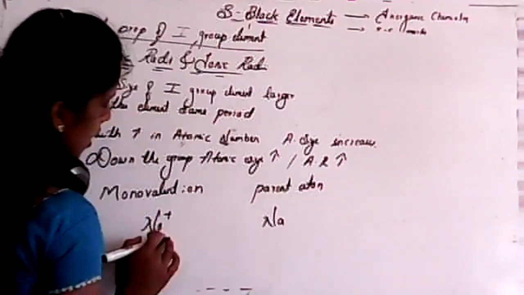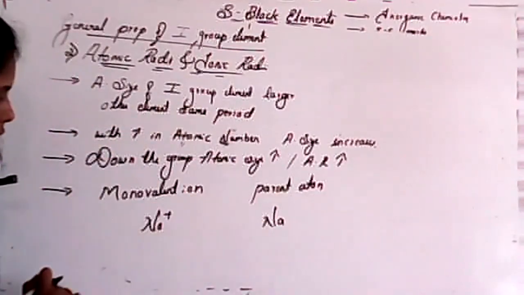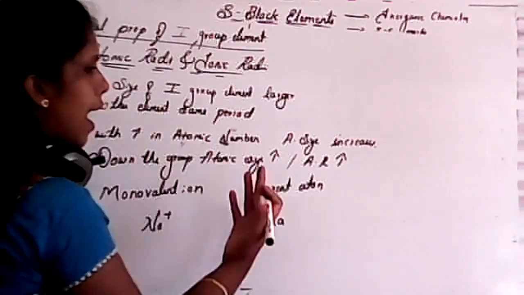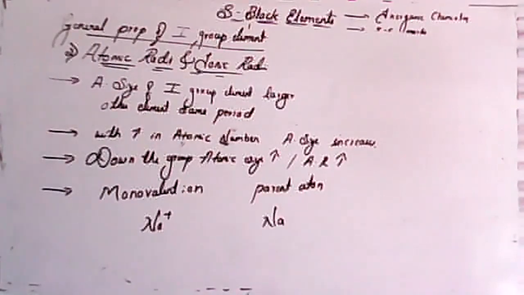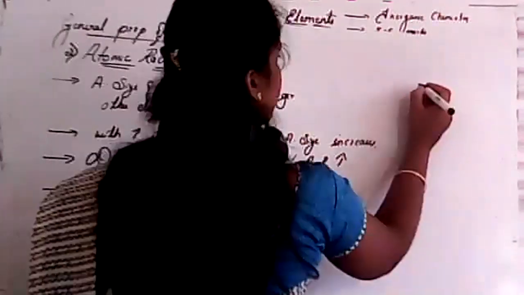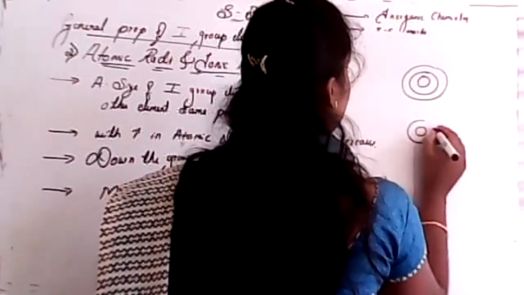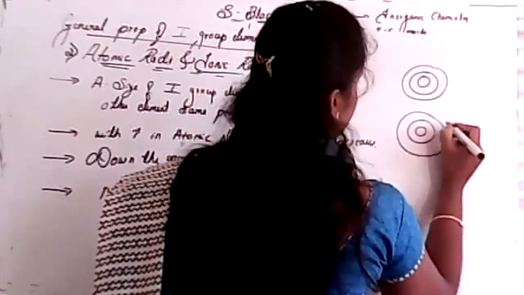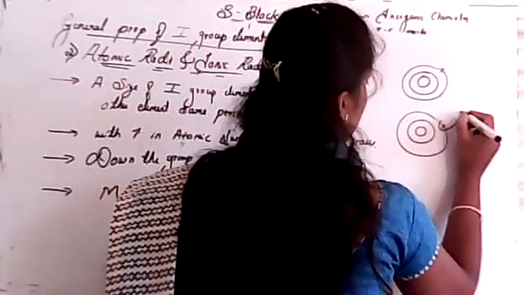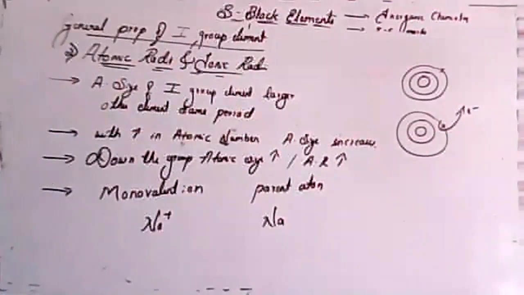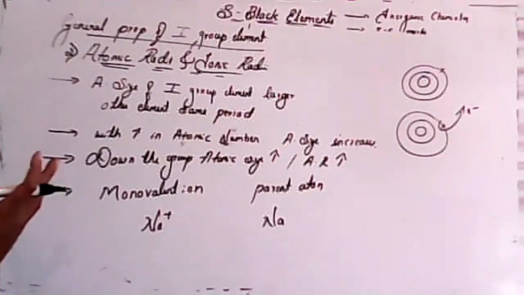The parent atom is Na and its ion is Na+. Now in this case, which one has a larger size? In this case, an electron was removed. Which one has a smaller size?